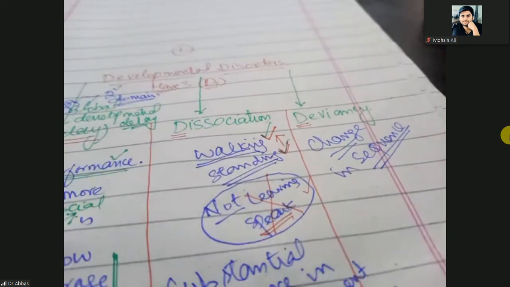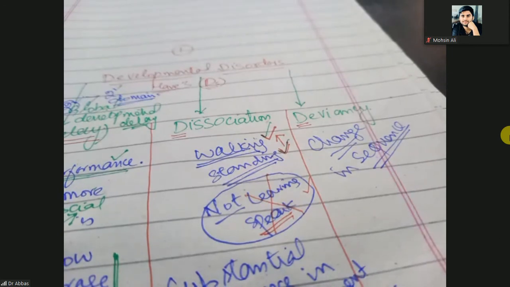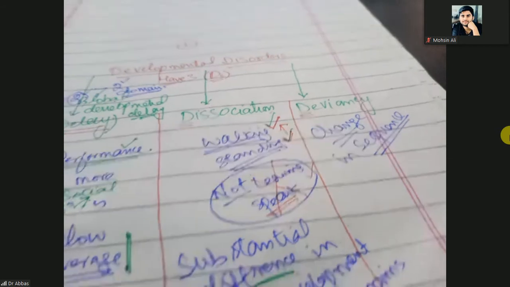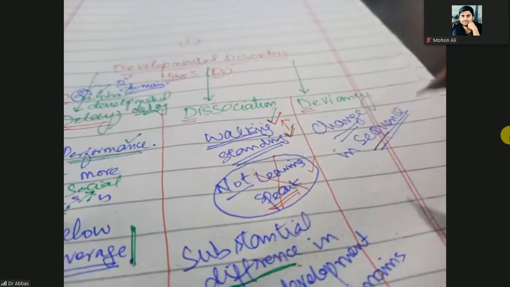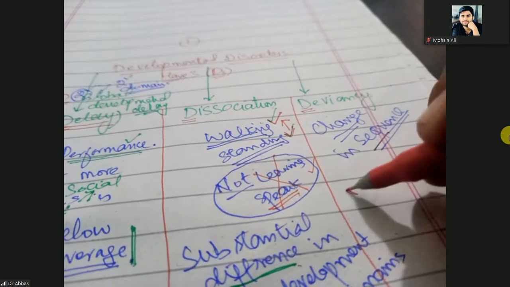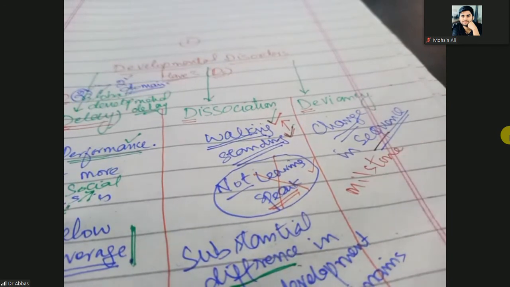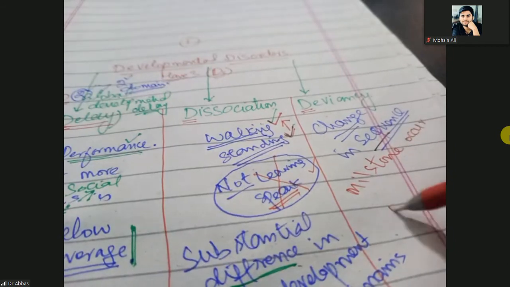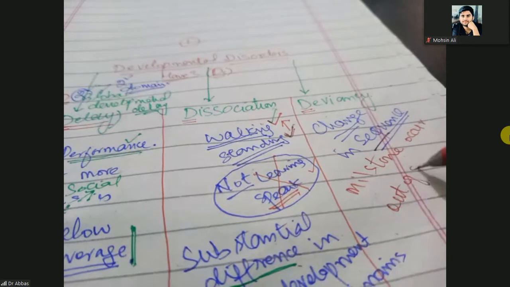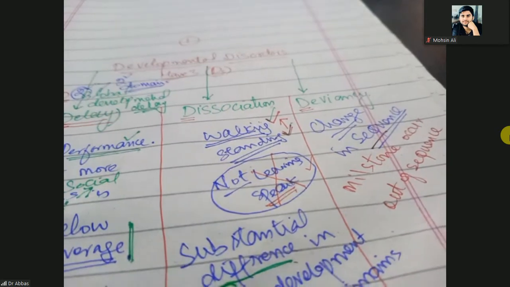If this sequential process is different, developmental milestones occur out of sequence. What is out of sequence?